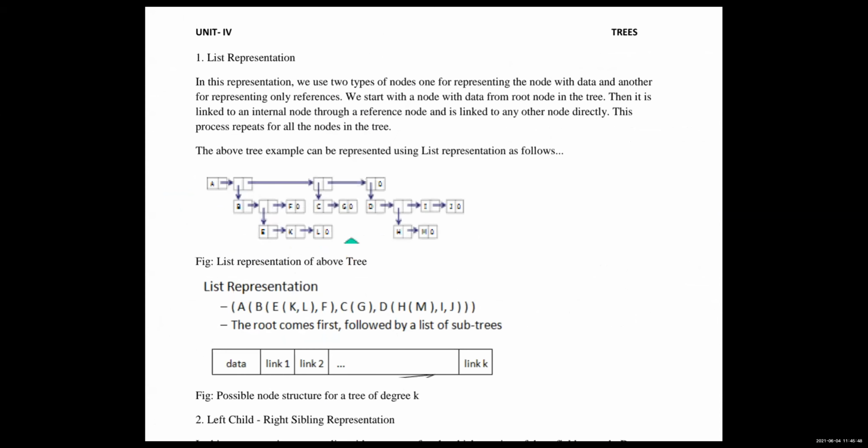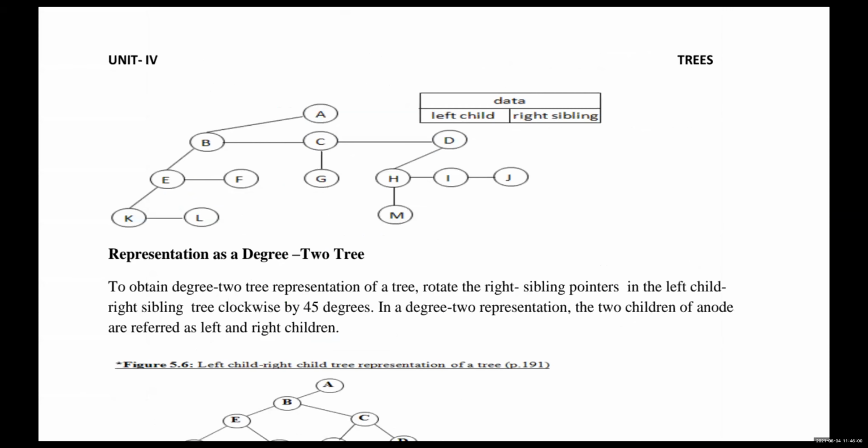Okay, the same representation here. There are links, then you have to represent here. So here data is there, then left side and right side. So here this is the tree. Representation of a tree, degree 2 or 3. Here a tree is there, so obtain the degree 2. So this is the normal tree, and